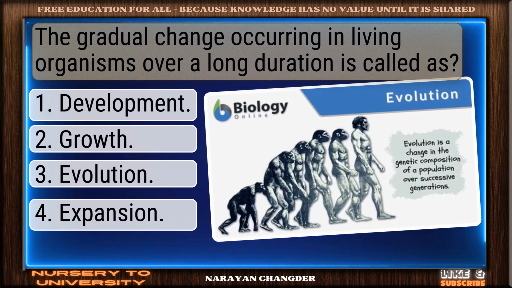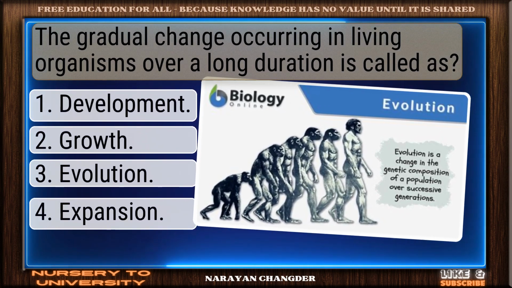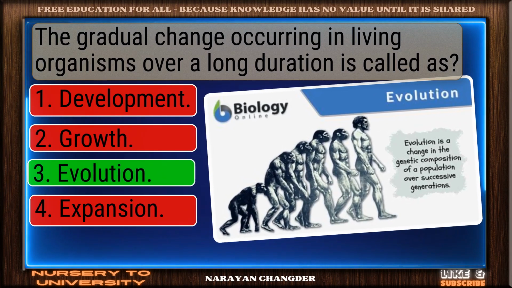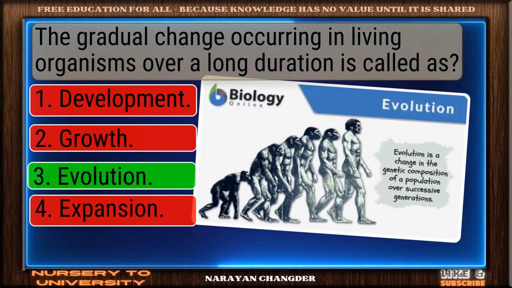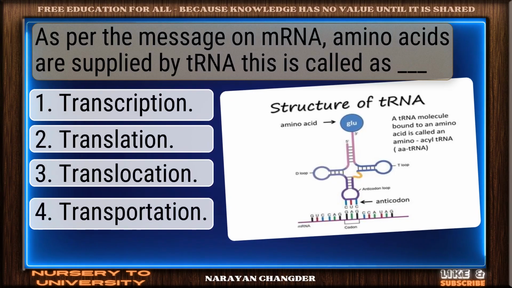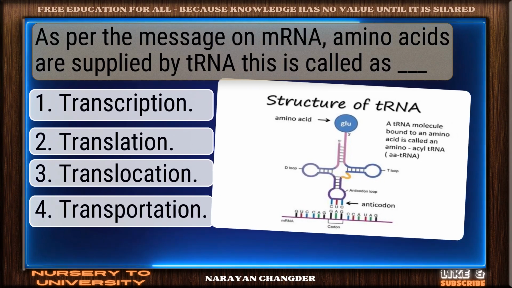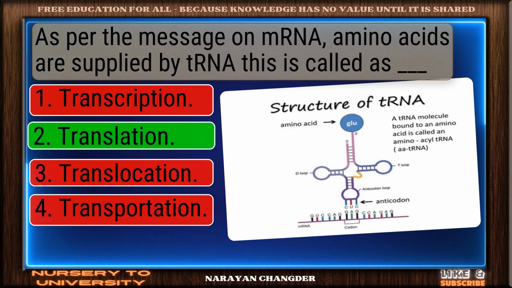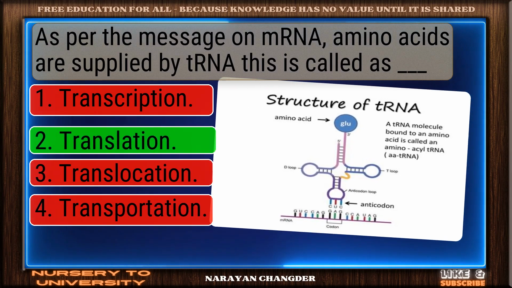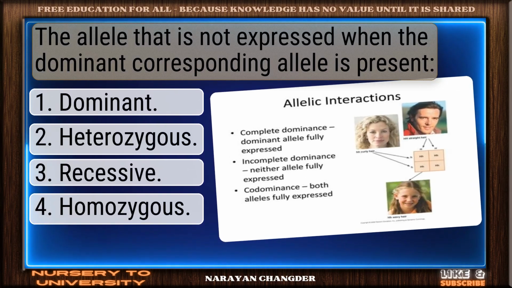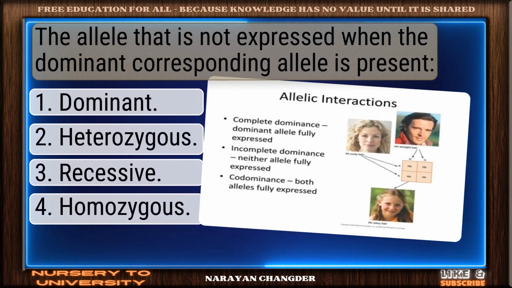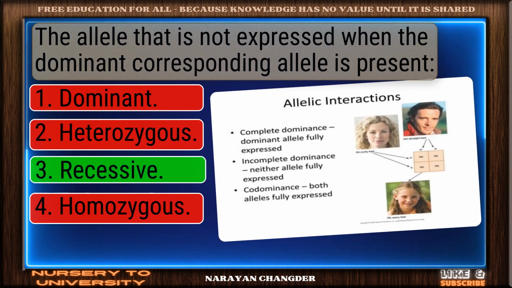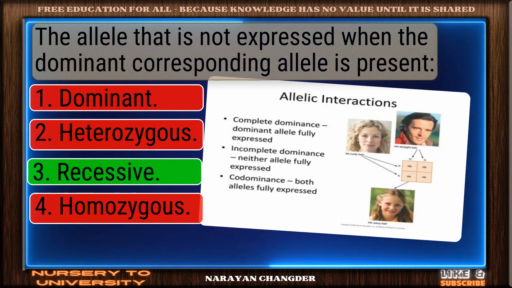The gradual change occurring in living organisms over a long duration is called as. Great thinking. Evolution is right. As per the message on mRNA, amino acids are supplied by tRNA. This is called as dash. Correct response. Translation is accurate. The allele that is not expressed when the dominant corresponding allele is present. Strong choice. Recessive is right.